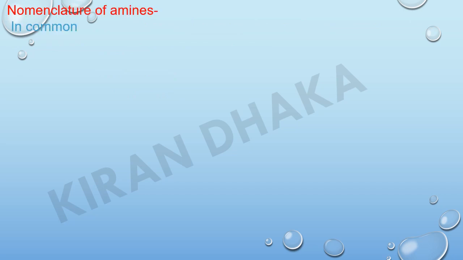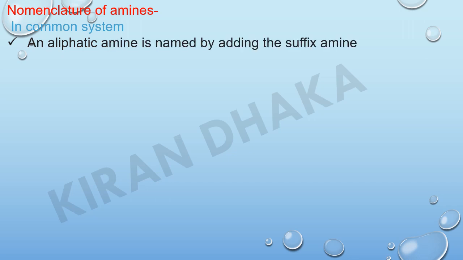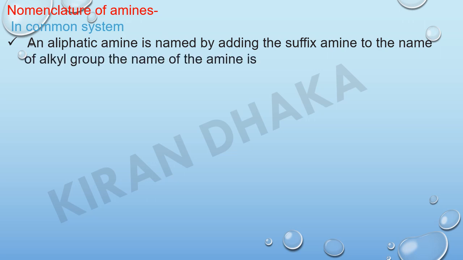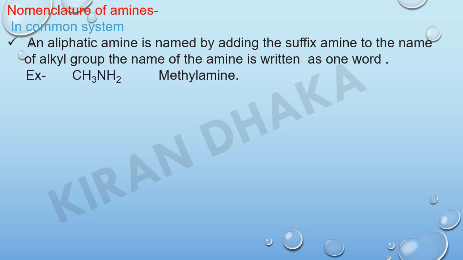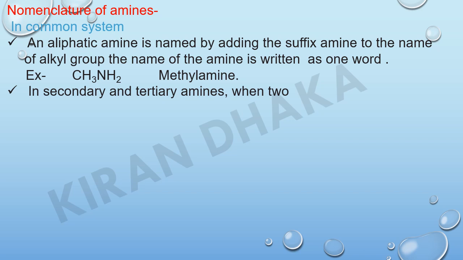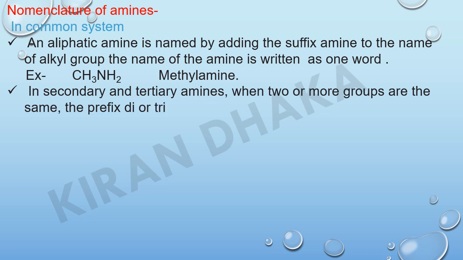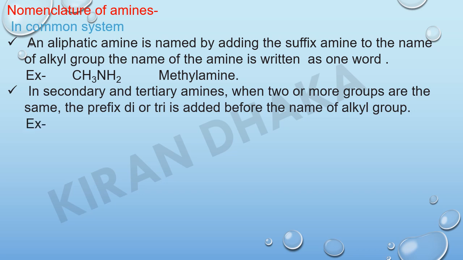Nomenclature of amines. In the common system, an aliphatic amine is named by adding the suffix amine to the name of the alkyl group. The name of the amine is written as one word. For example, CH3NH2, the common name is methylamine. In secondary and tertiary amines, when two or more groups are the same, then the prefix di or tri is added before the name of the alkyl group. For example, (C2H5)3N, the common name is triethylamine.